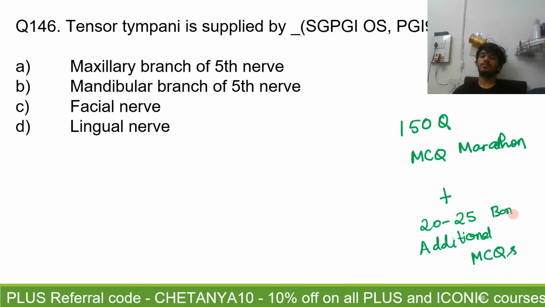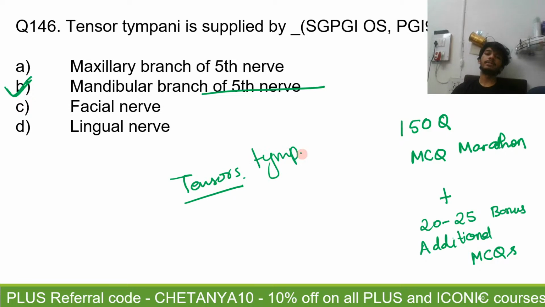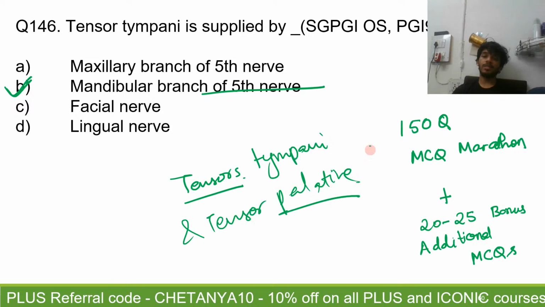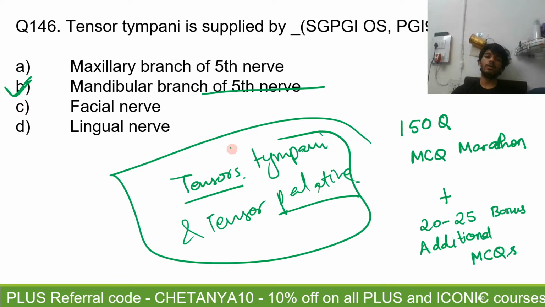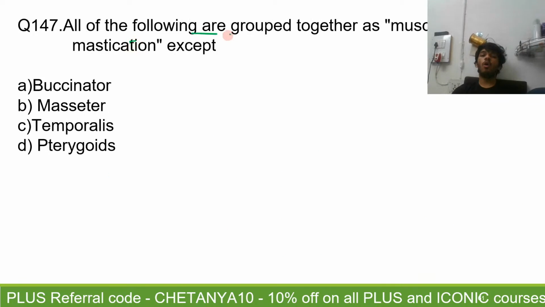You can attend the discussion for these MCQs if you want. We'll definitely be doing these in a quick way. So the answer to 146 is B, the mandibular branch of the fifth nerve. Remember both the tensors, their branch comes from the trunk of the mandibular division of the trigeminal. So both the tensor tympani and the tensor palatini are supplied by the mandibular division of the trigeminal. Question number 147. All of the following are grouped together as muscles of mastication except.